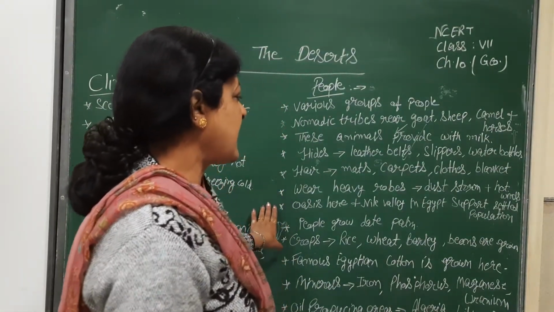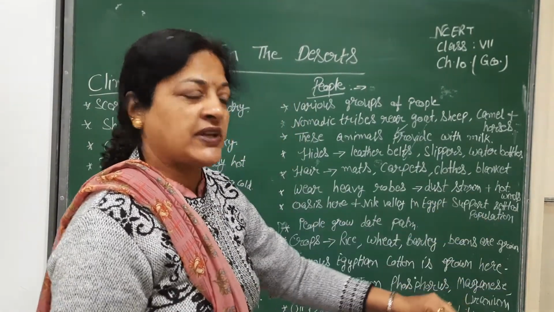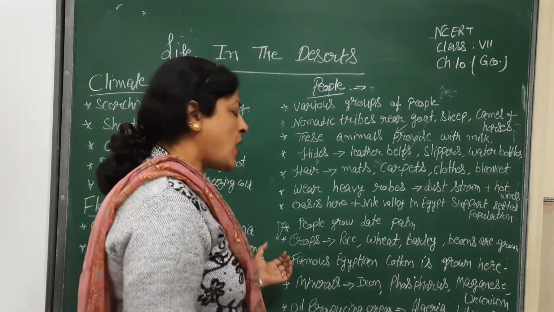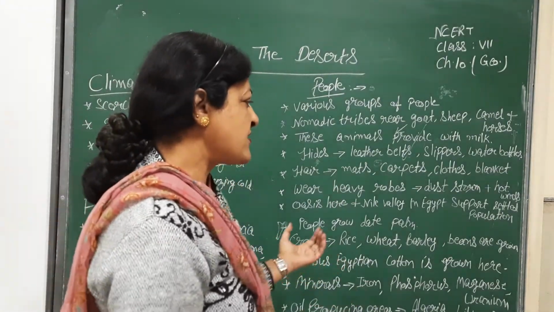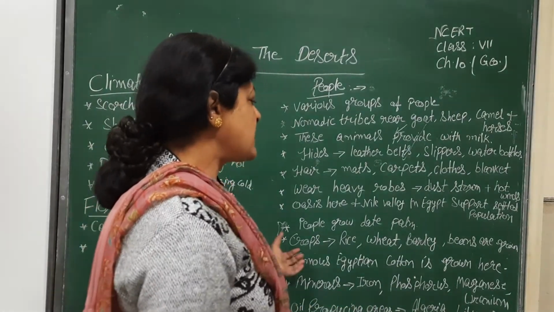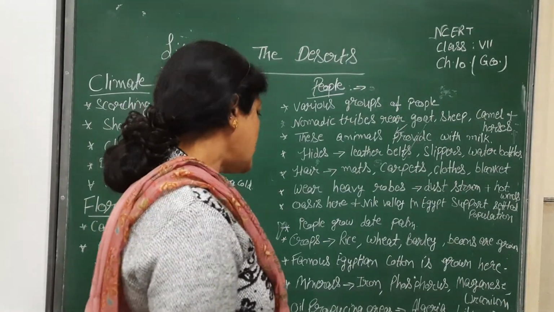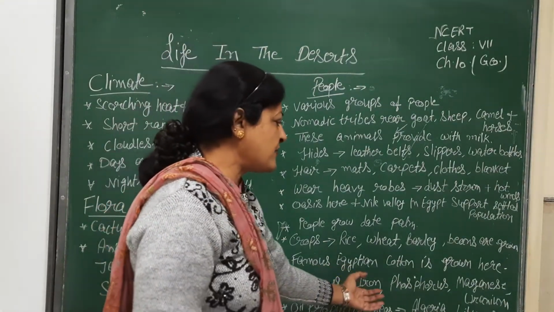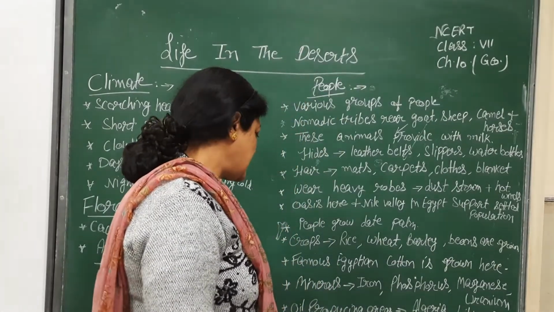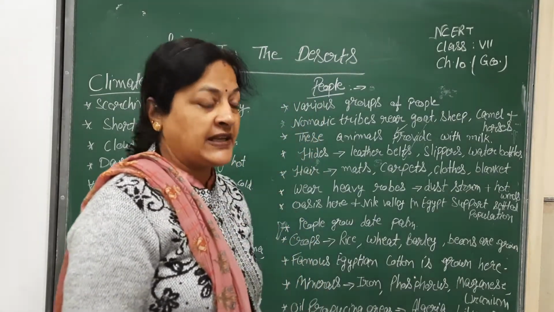Then the oasis here and the Nile Valley in Egypt support a settled population in this area. People grow date palms, and crops like rice, wheat, barley and beans are grown here. The famous Egyptian cotton grown here is world famous. Minerals like iron, phosphorus, manganese and uranium are produced in this area. The producing areas are Algeria, Libya and Egypt.